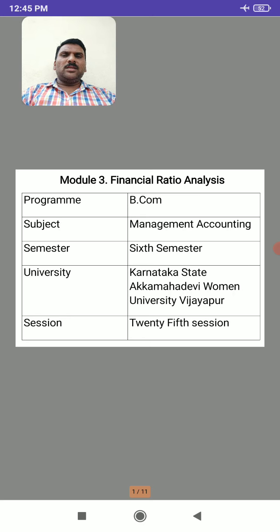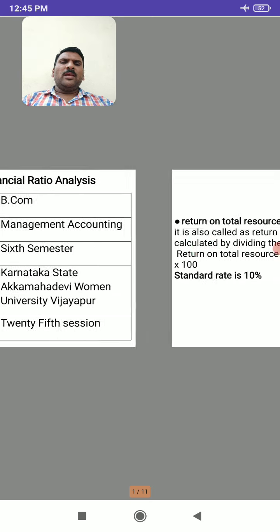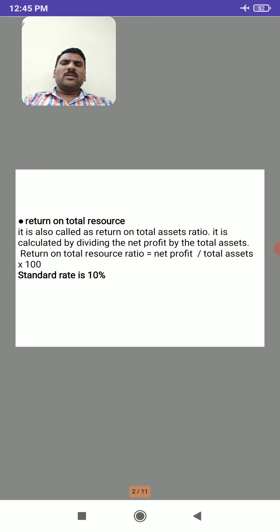We are studying the third, that is profitability ratios. In that profitability ratio, already we have seen some of the important ratios like gross profit ratio, net operating profit ratio, net profit ratio and other things. Here after studying the profitability ratios, now we will study some of the ratios like return on total resources.